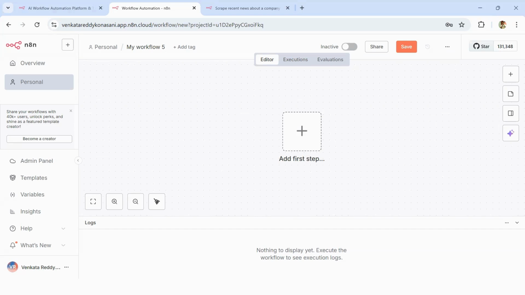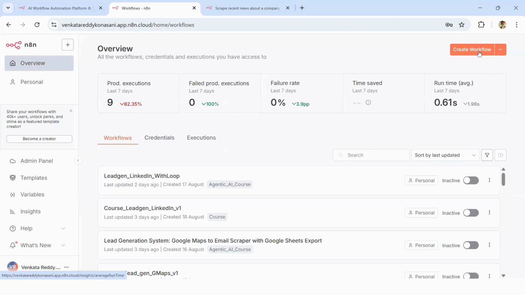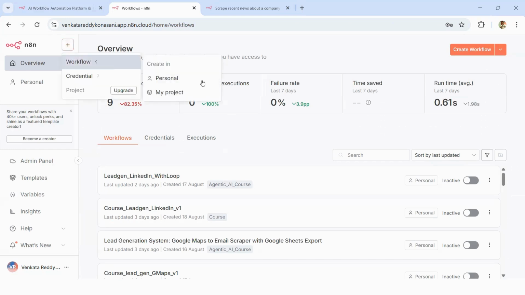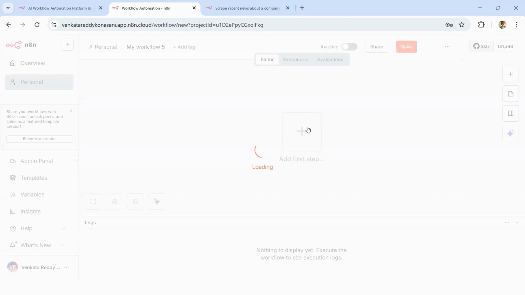As of now, I want you to pause here and go back, create a login ID on N8N and open a new workflow. There is this plus sign. That's what you need to click to open a new workflow. You will be on this window. You can use the top right hand side, create a workflow, or you can click on this plus sign called a workflow, personal workflow, or create a workflow. This is the workflow.